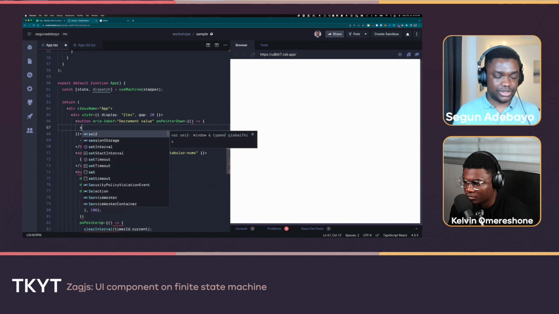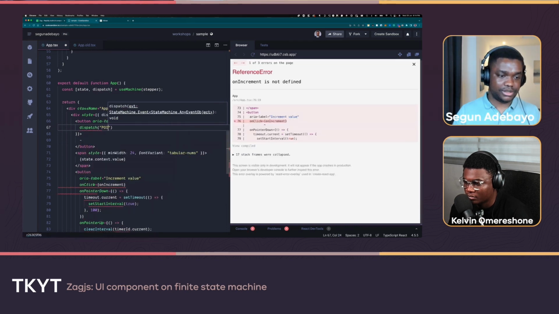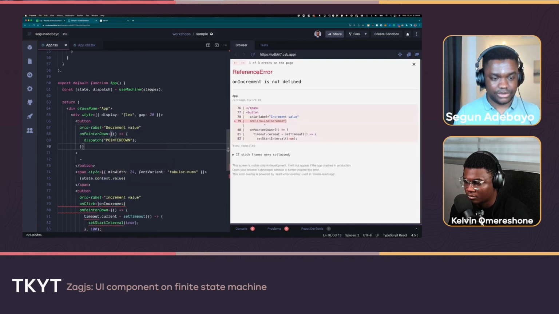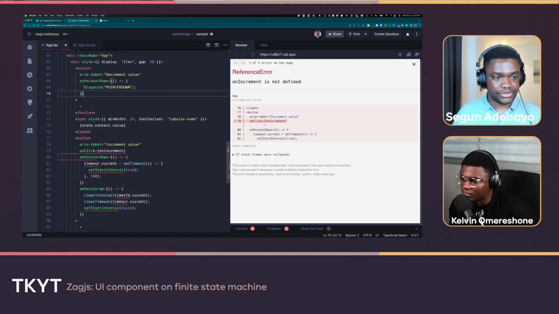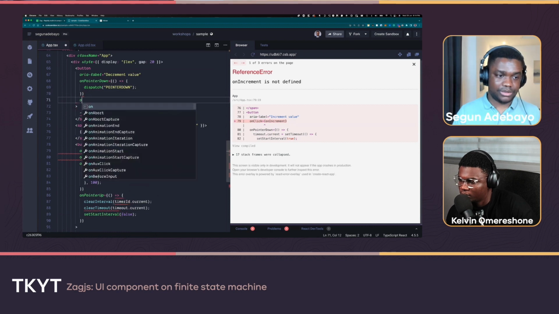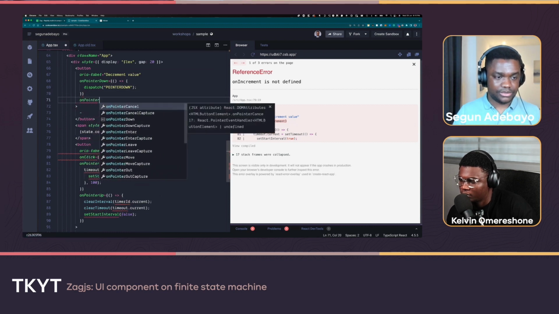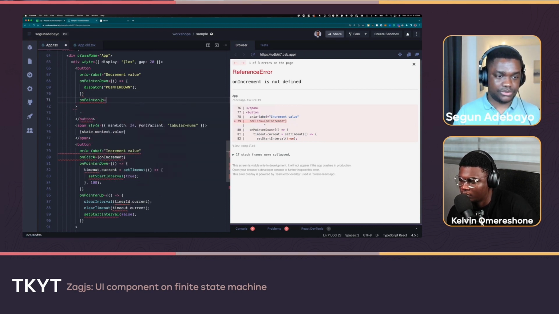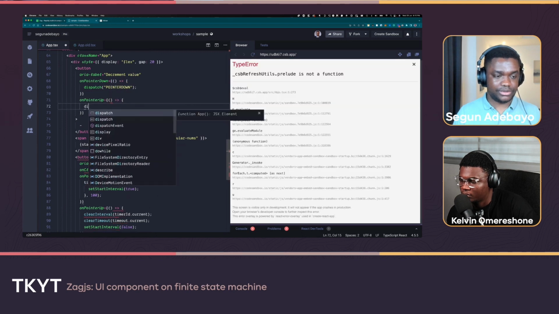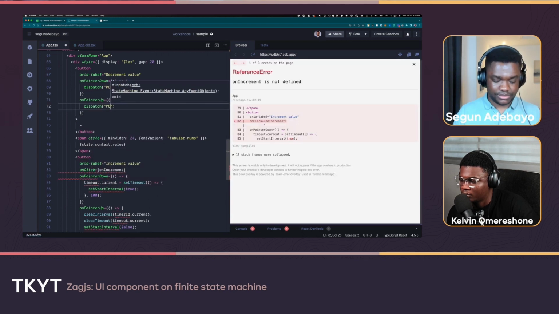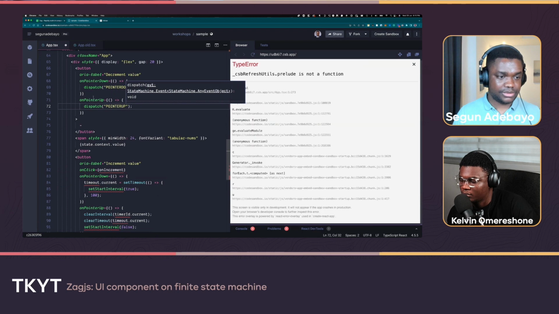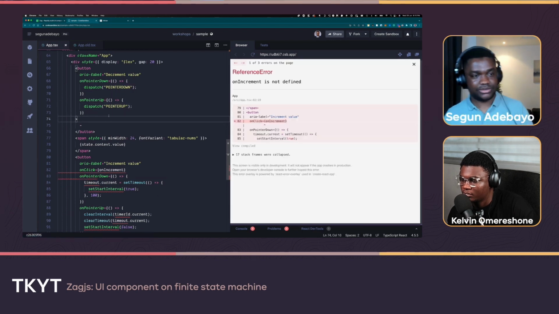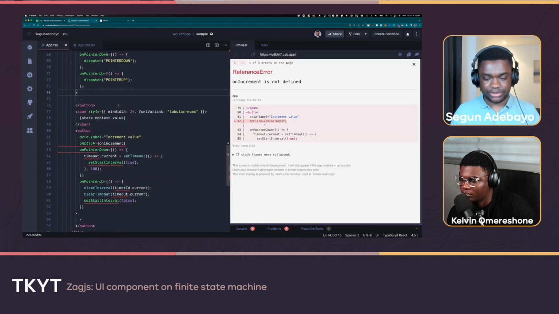All I want to do is to dispatch pointer down to the machine. And then we also have on pointer up. All I want to do in this scenario is to dispatch pointer up. So in the end, your entire logic is reduced to just dispatching only, effectively.